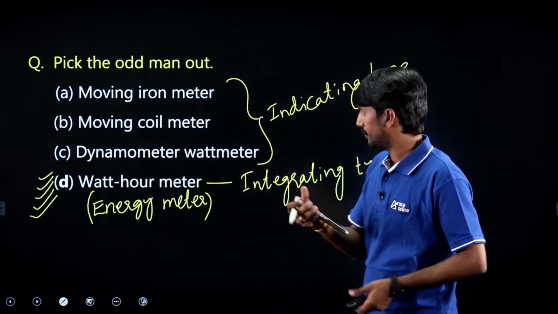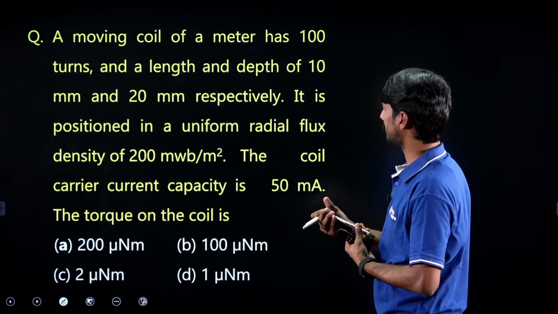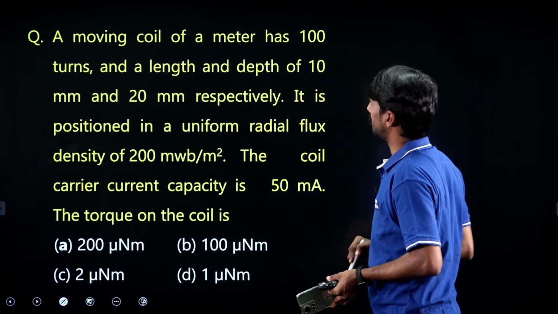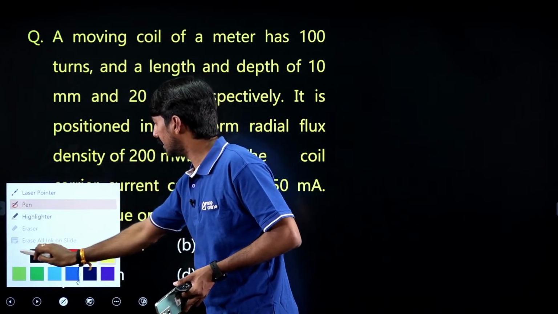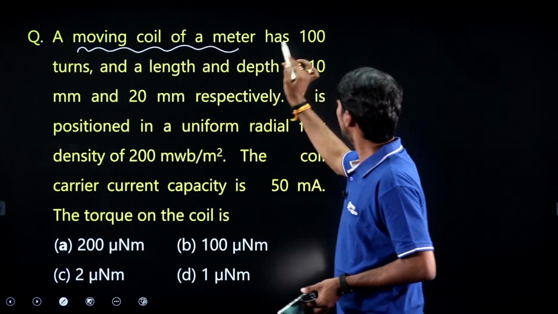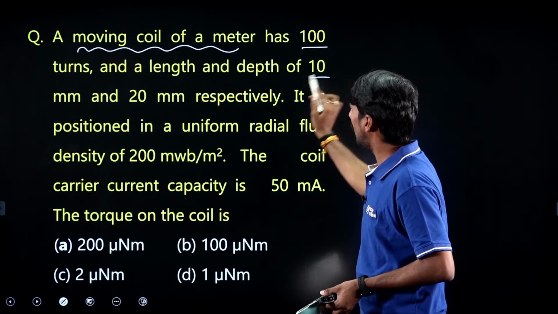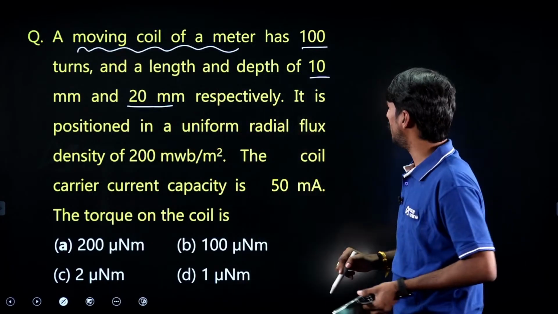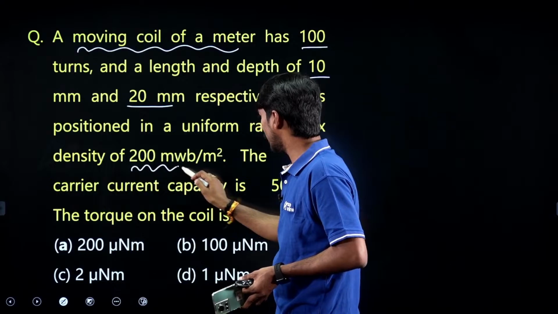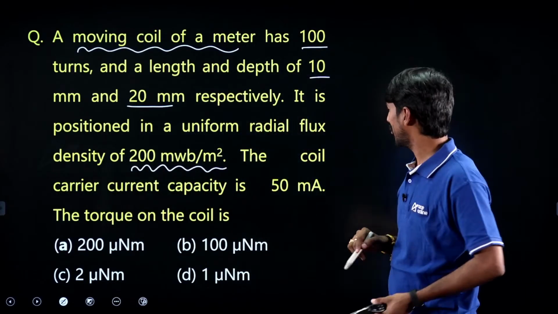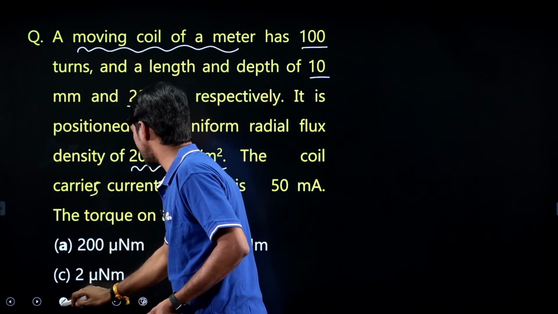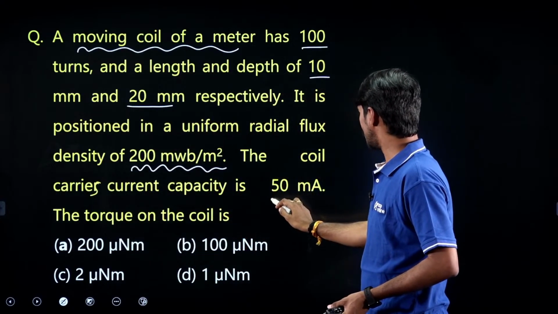Next. A little bit lengthy, but a straightforward question. A moving coil of a meter. Moving coil means obviously we can say it is a PMMC instrument. It has 100 turns. Length and depth 10 mm and 20 mm. It is positioned in a uniform radial flux density of 200 milliweber per meter square. The coil carries a current of 50 milliamperes.